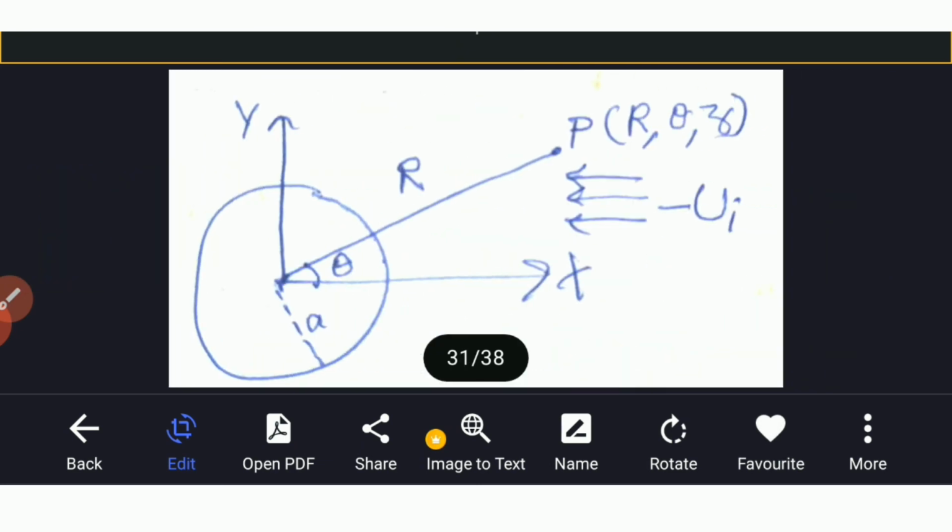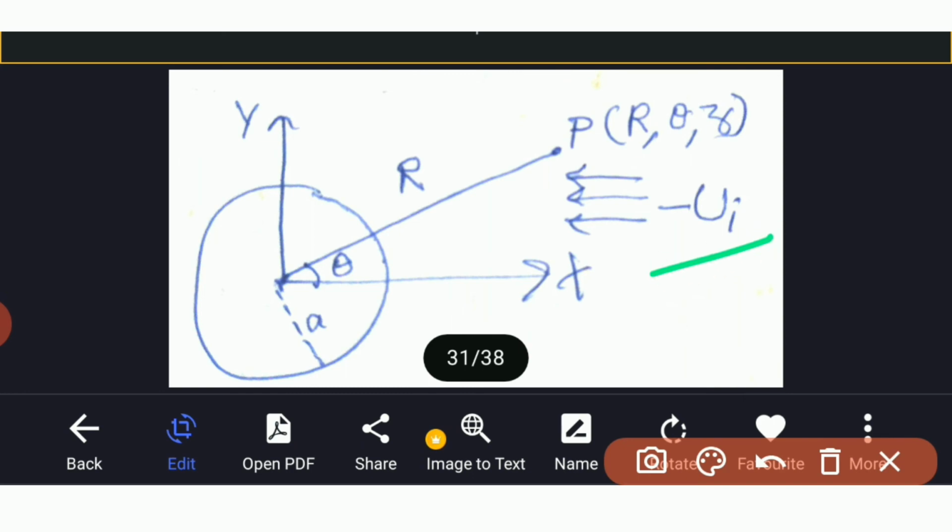Or find the velocity potential and velocity components of uniform flow past a fixed infinite circular cylinder. In this figure, uniform stream of undisturbed velocity minus ui flowing past the fixed cylinder r is equal to a.